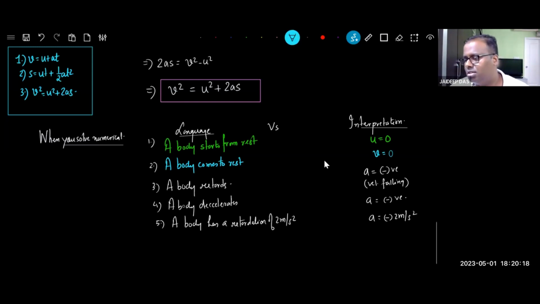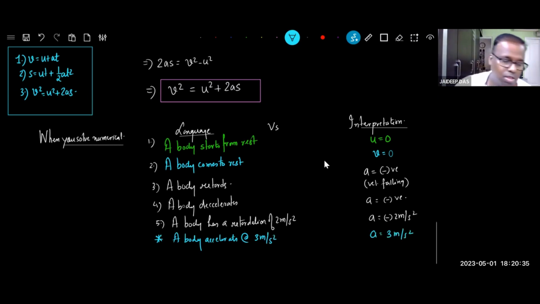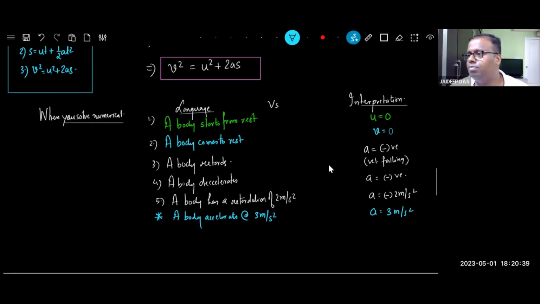A body accelerates at 3 meter per second square. So you write a is equal to 3 meter per second square. And the last one, which color should I use? Which I have not used. Yellow, dirty fellow. Let's use that.